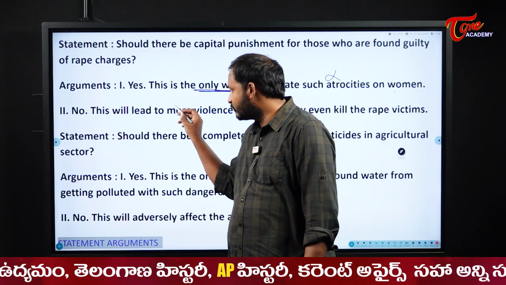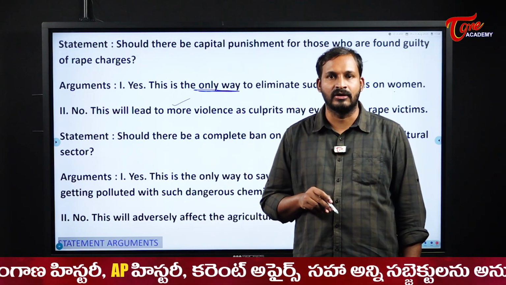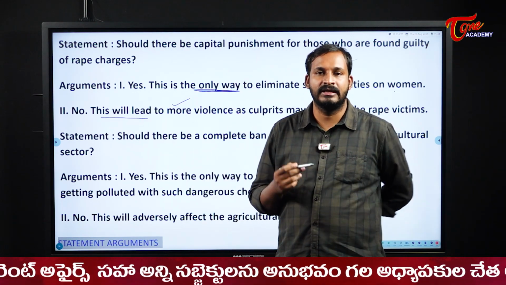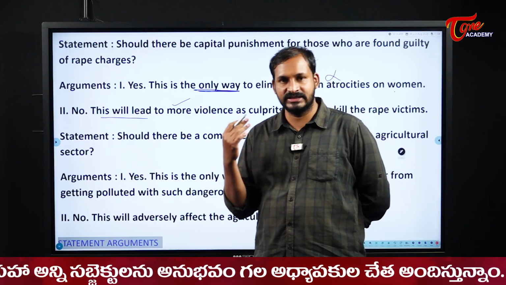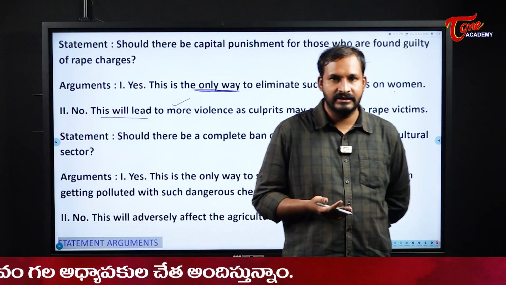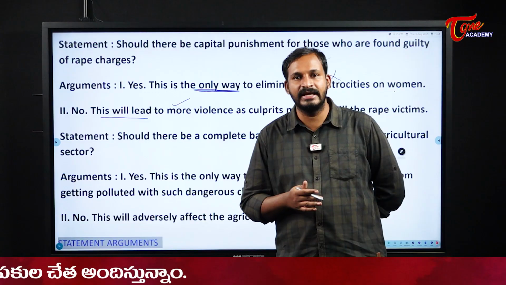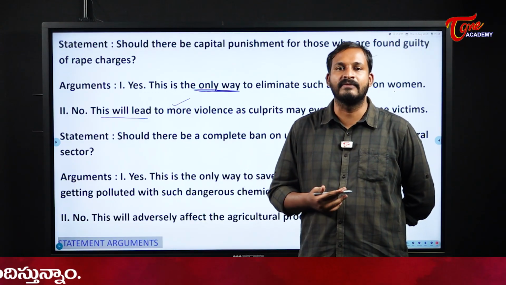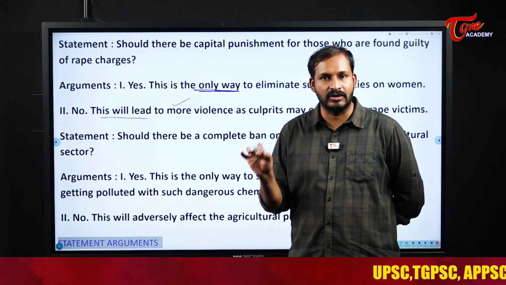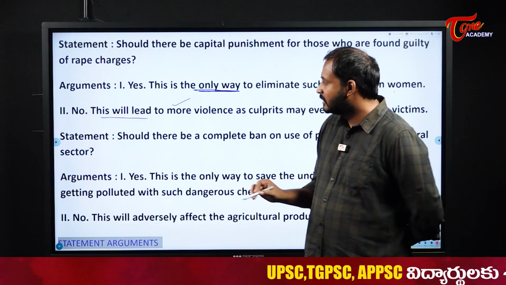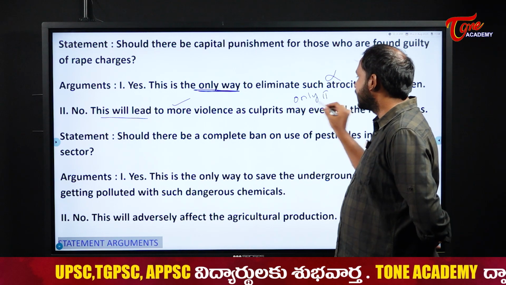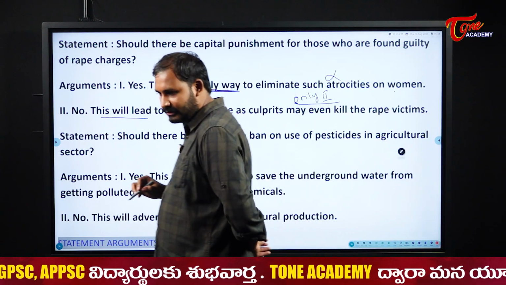Yes, that is a strong argument here. In this context, yes, they may even kill the rape victims. Why? Because if they start identifying them and if they give the capital punishment, the next thing is, just to hide their identity, they may even kill the rape victims also. So that is the reason here no is a strong argument. The reason for no is a strong one here. Because of that, our answer becomes only the second argument is a correct argument.